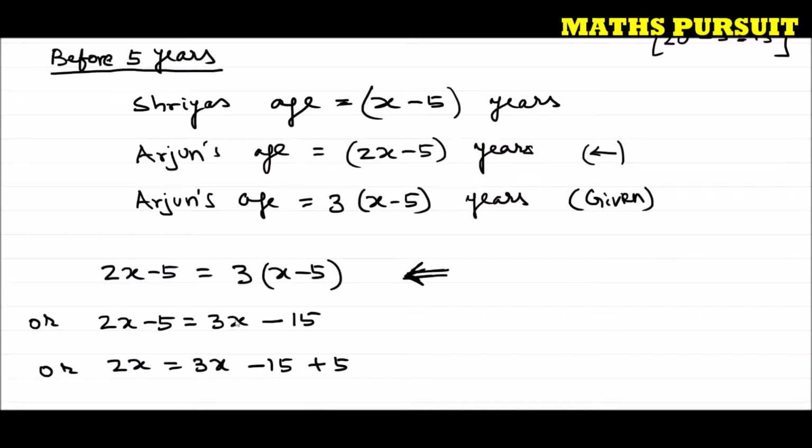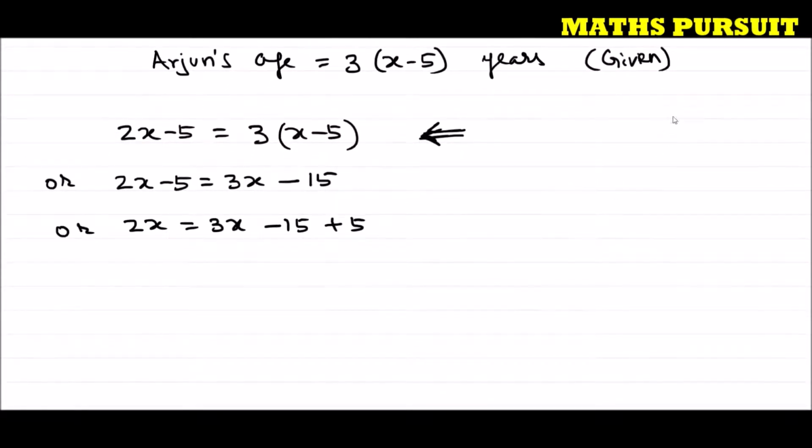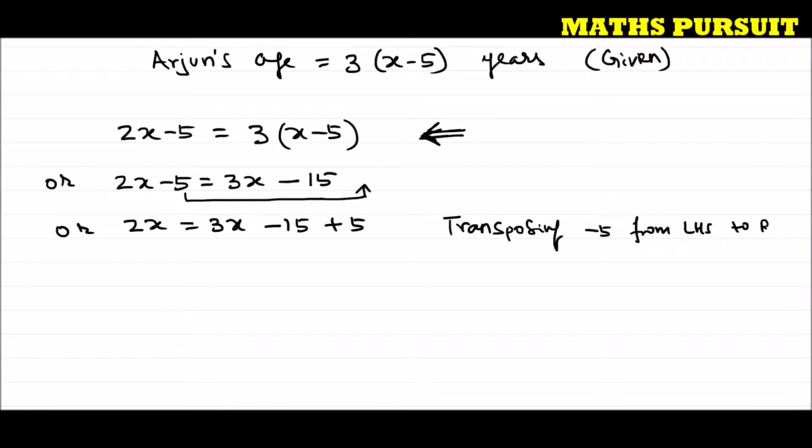Let me first tell you what I did here. I just moved this minus 5 from left hand side to right hand side. That means transposing minus 5 from LHS to RHS. This is what I did here.